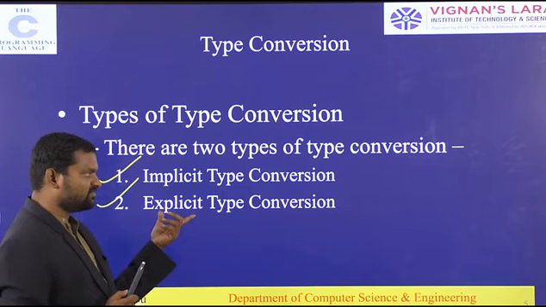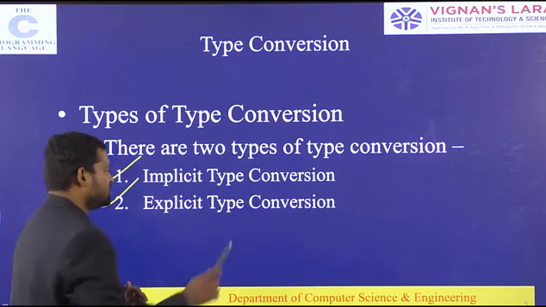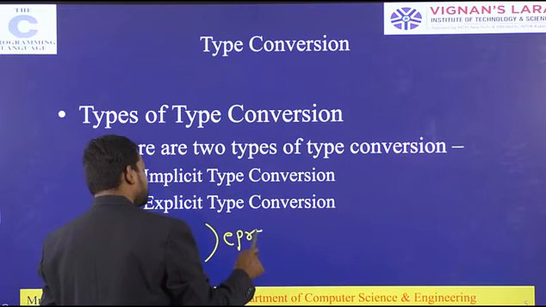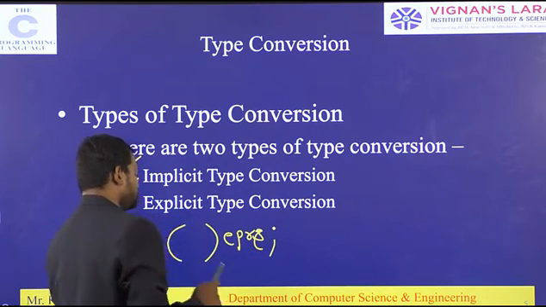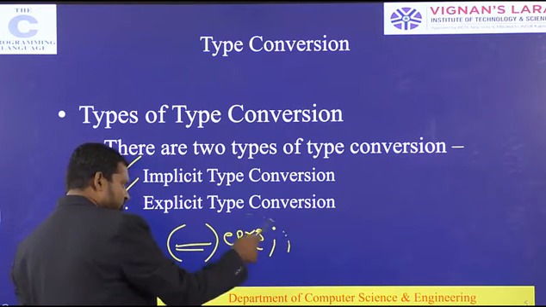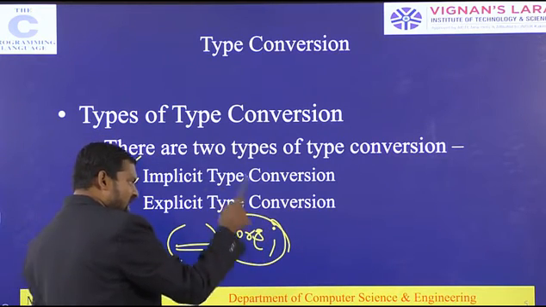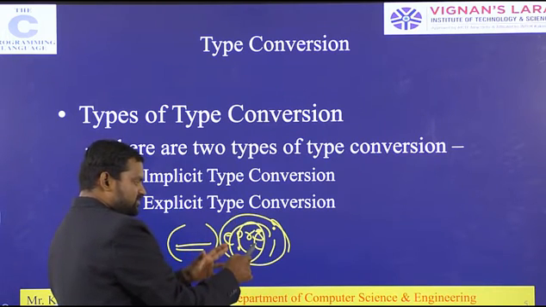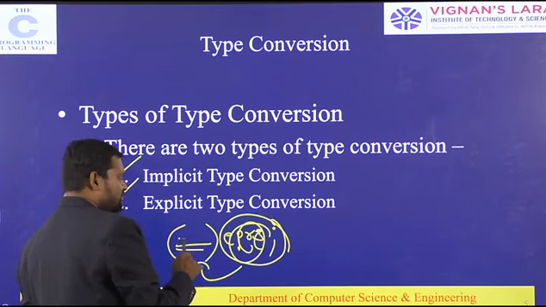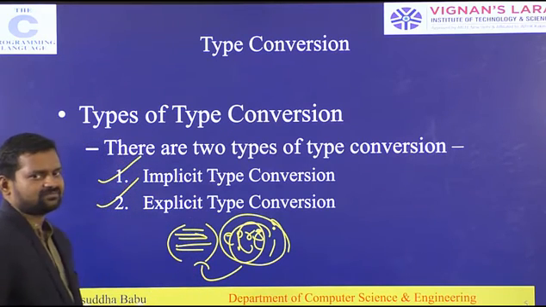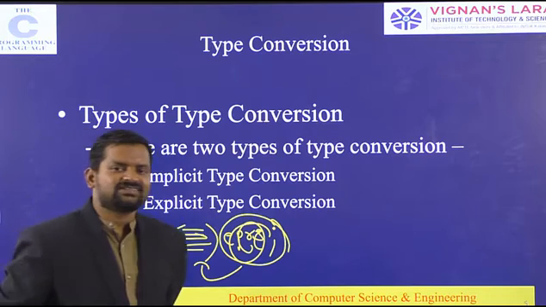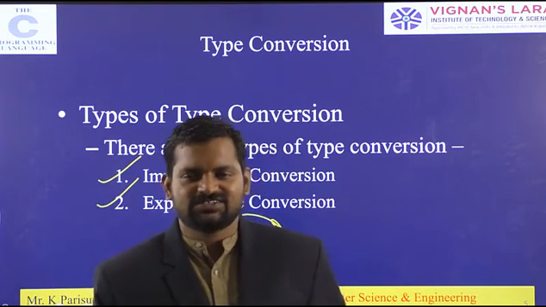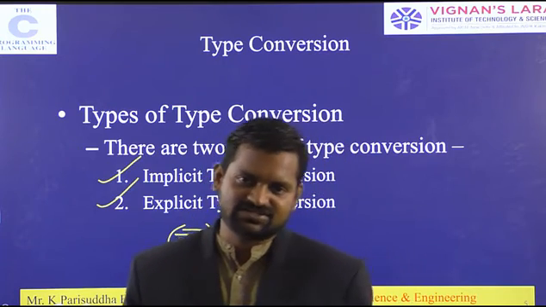Explicit type conversion will be done by the users with the help of an expression. We write the expression, it is evaluated, and after evaluating the expression value, this value has to be transferred to the data type given in brackets. First one is implicit type conversion, second one is explicit type conversion.